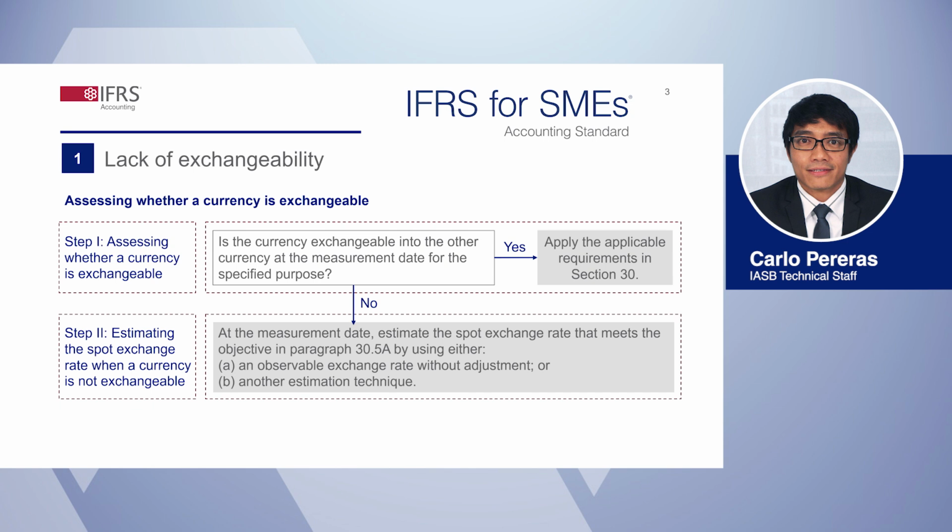In such a case, the SME must estimate the spot exchange rate by using either an observable exchange rate without adjustment, for example, a spot exchange rate for a purpose other than for which the SME has assessed exchangeability, or another estimation technique. An SME using another estimation technique may use any observable exchange rate and adjust that rate as necessary.